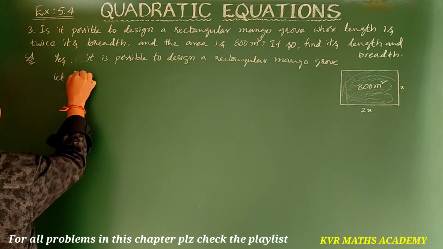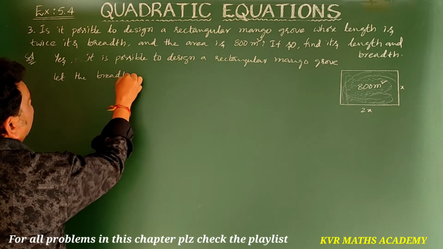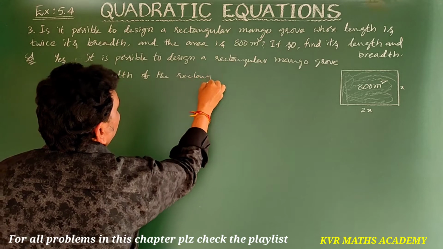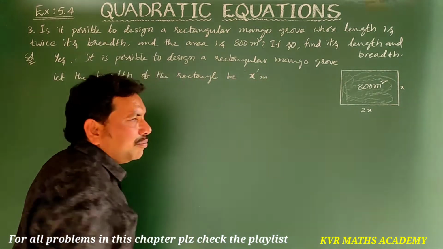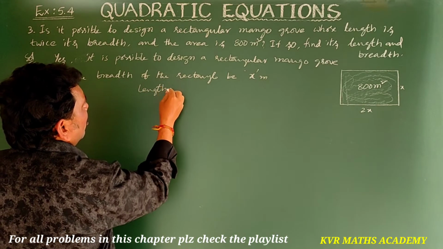Let the breadth of the rectangle be x meters, right? Then length is equal to how much?